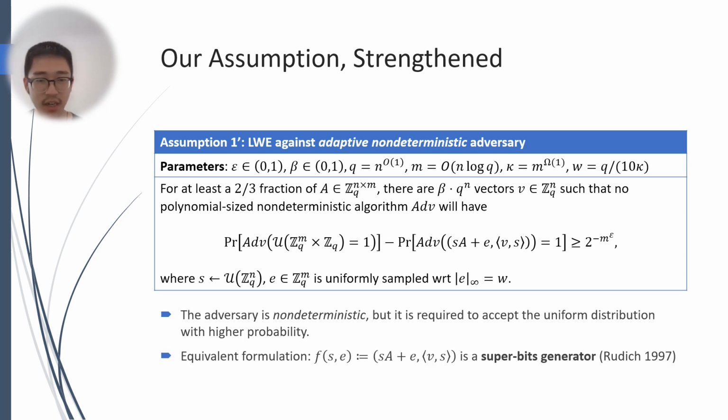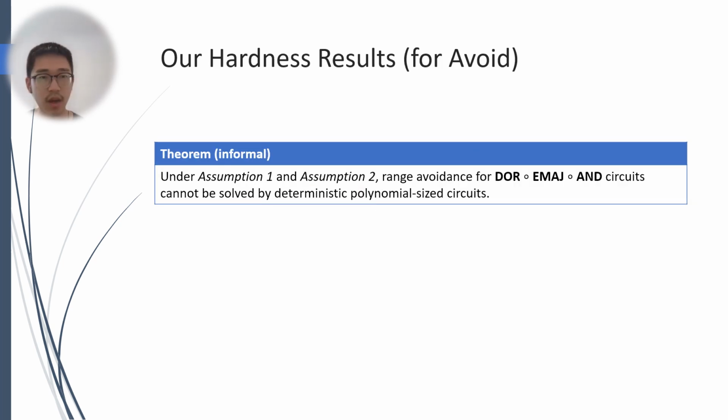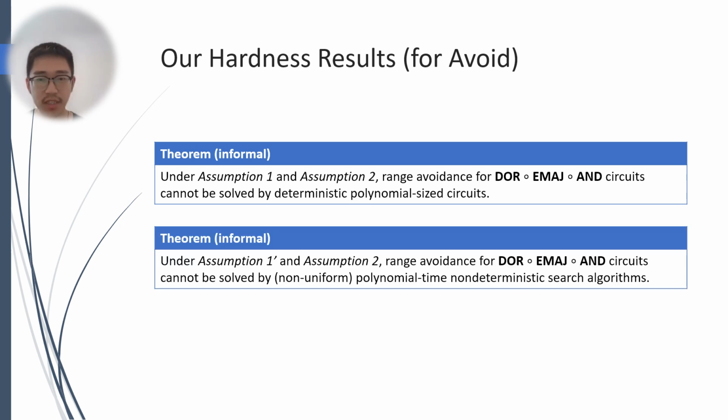We note that we can equivalently formulate it as the LWE function, given a secret and error, being a superbit generator as defined by Rudich in 1997. It is a stronger notion of hardness against non-deterministic algorithms compared to a demi-bit generator. Under the strengthened assumption 1 and assumption 2, we can show that range avoidance for the same circuit class cannot be solved by non-uniform polynomial time non-deterministic search algorithms.